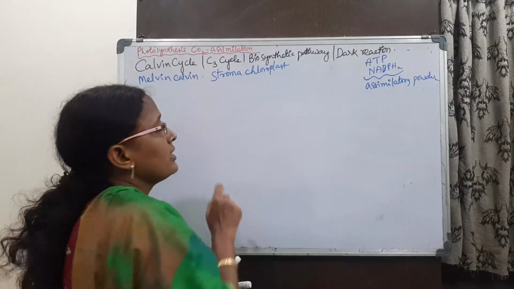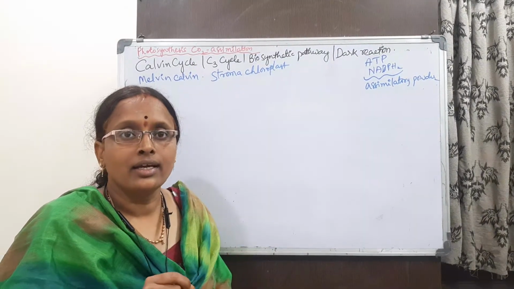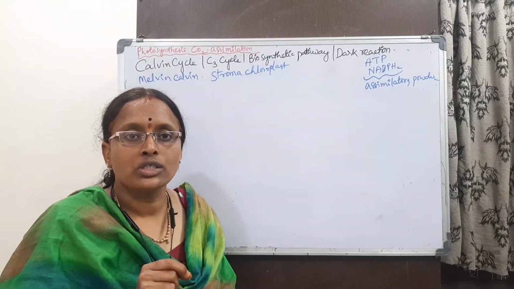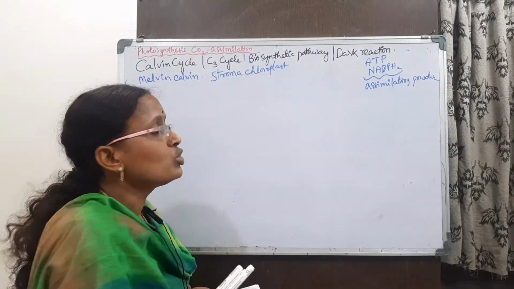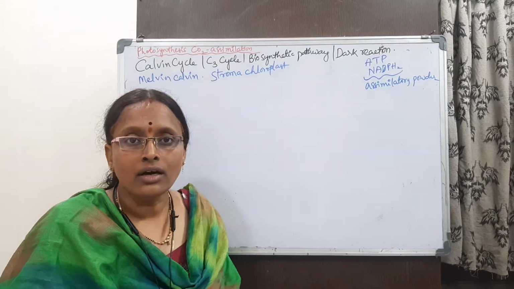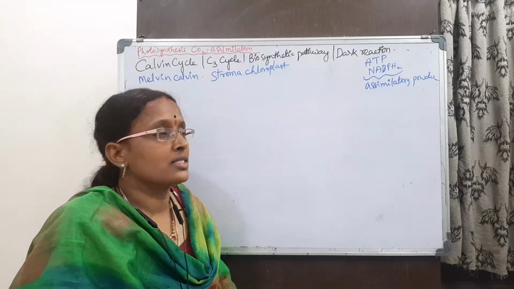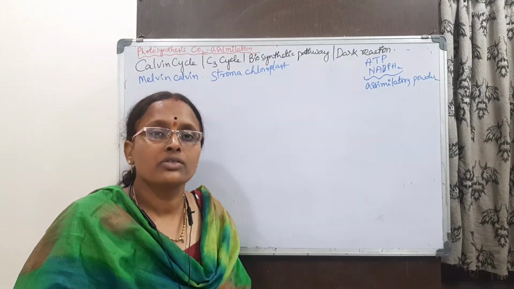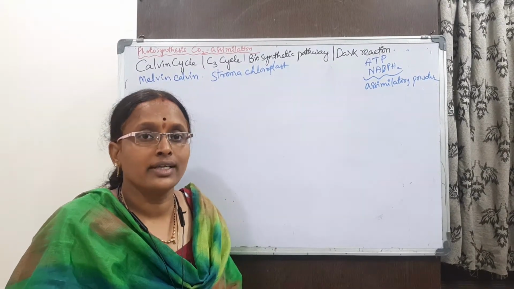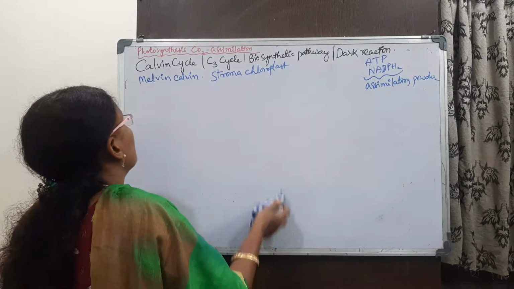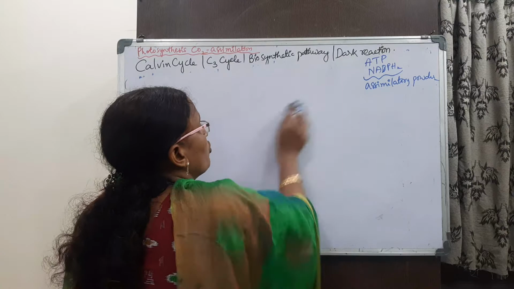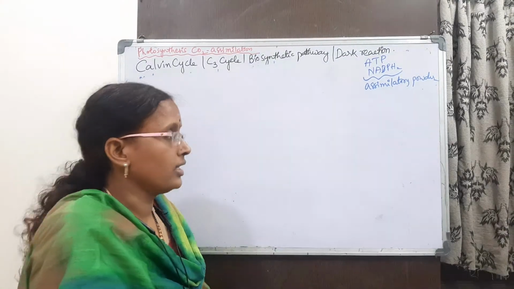So the Calvin cycle is known as the C3 cycle. It is a biosynthetic pathway, a dark reaction. It is one of the most important steps in photosynthesis. In this, atmospheric carbon dioxide is going to be fixed into different components. So what happens in this cycle?